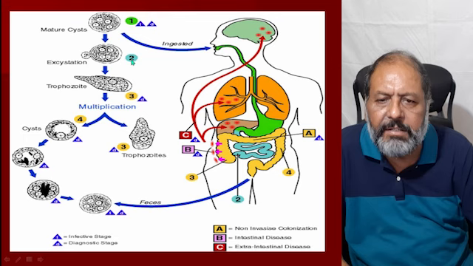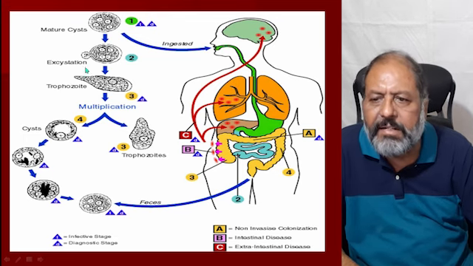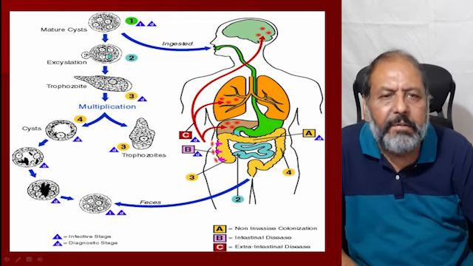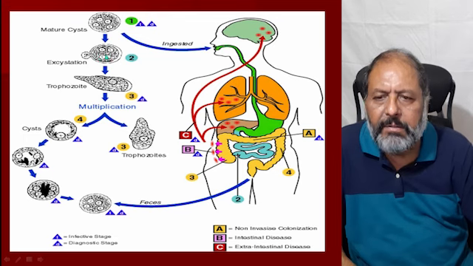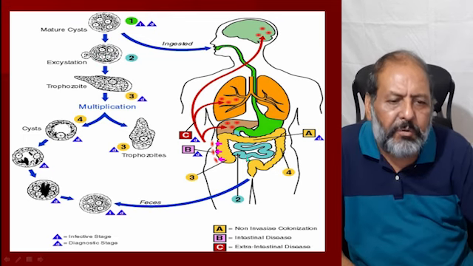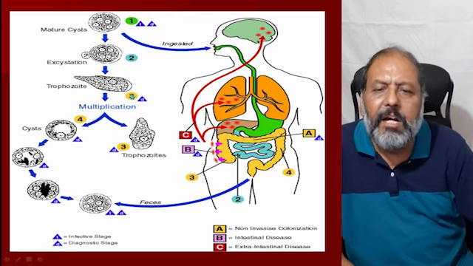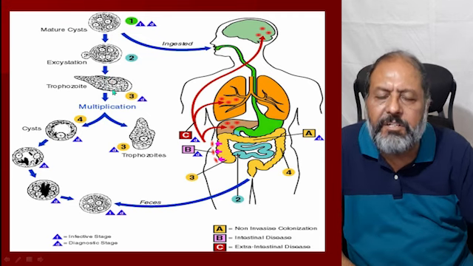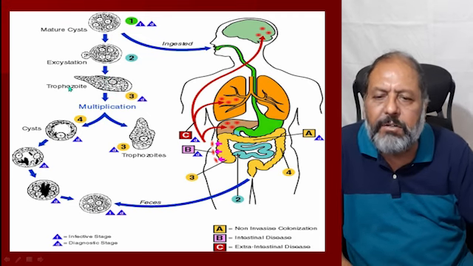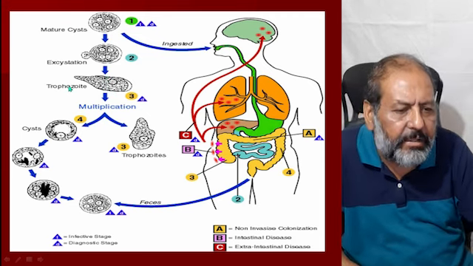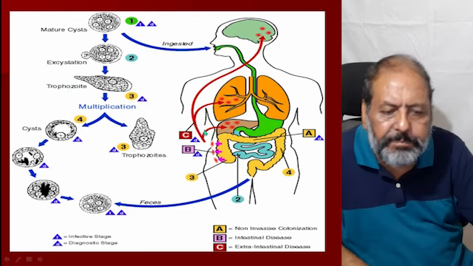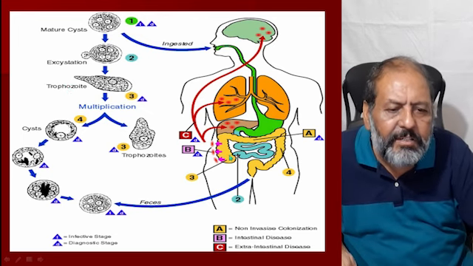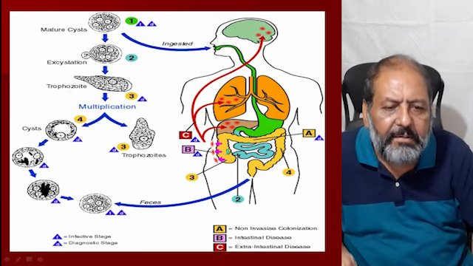So here is excystation, meaning the cyst bursts and releases the trophozoite. Now, the third process is that the cyst changes into the trophozoite, and here one can see the trophozoite reach the large intestine, that is